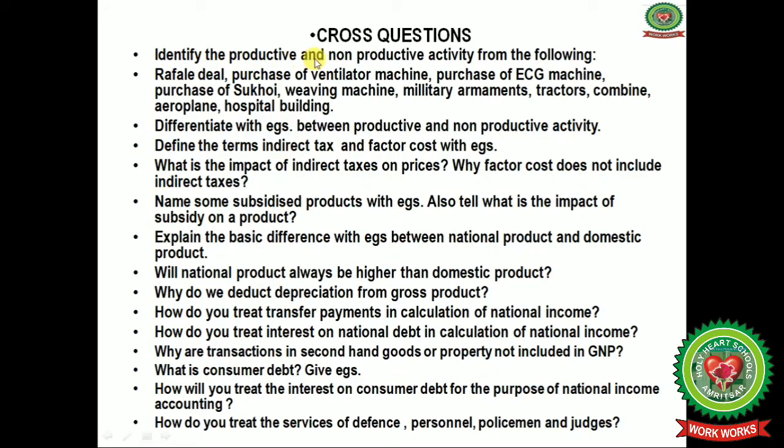Now cross questions are also there. Identify the productive and non-productive activity from the following: Rafale deal, purchase of ventilator machine, purchase of ECG machine, purchase of Sukhoi weaving machine, military armaments, tractors, combined aeroplanes, and hospital building. Next question is, differentiate with examples between productive and non-productive activity.